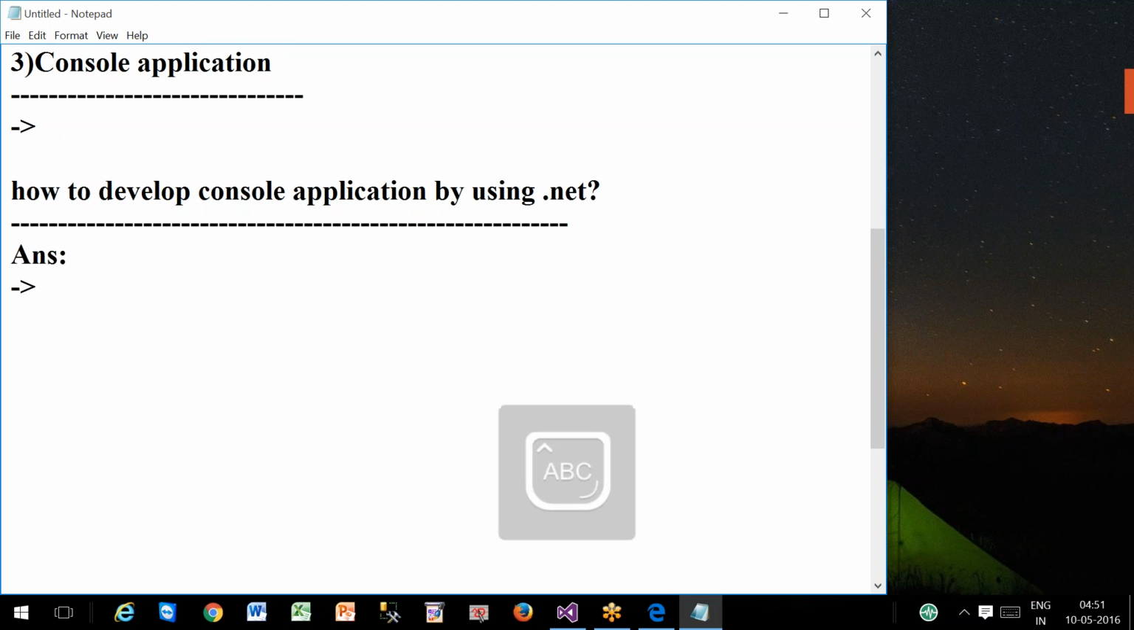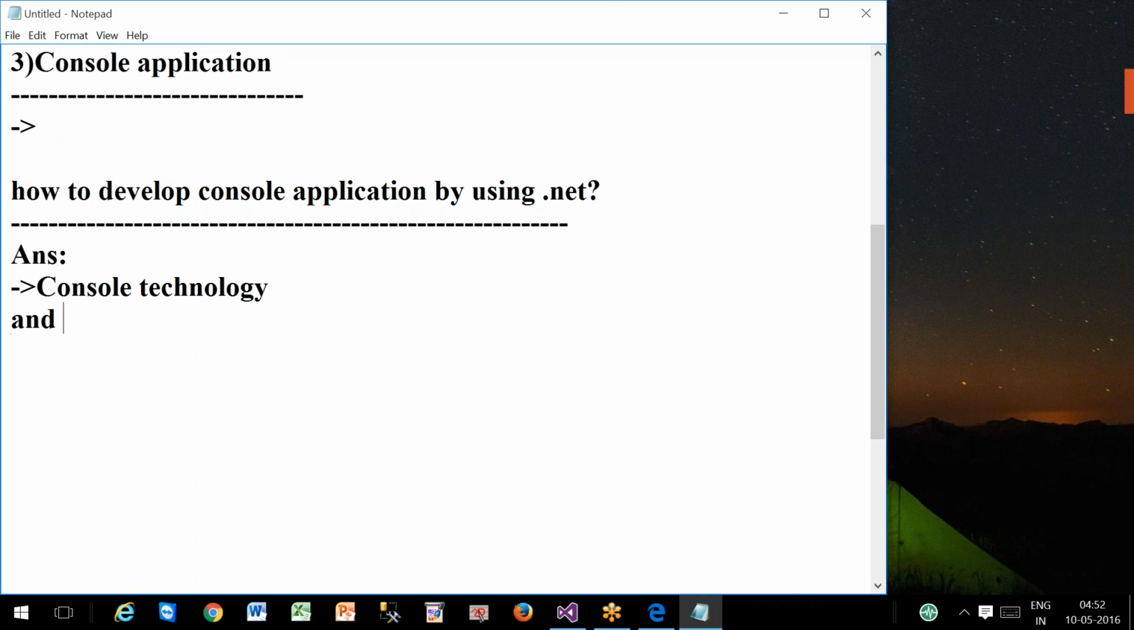Okay, how to develop a console application. Whenever you want to develop any application by using the .NET platform, to develop any application you need one technology and one language. So to develop a console application, we need one technology called console technology, and the language called C#.NET.